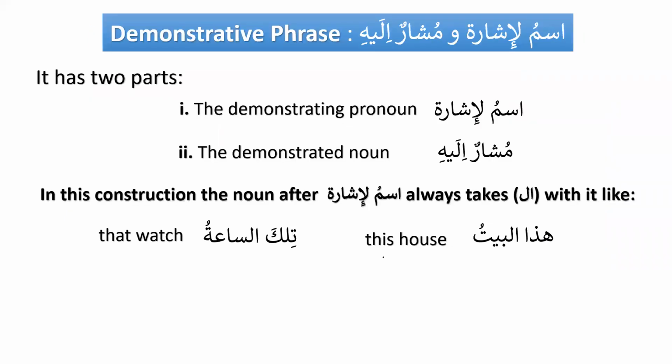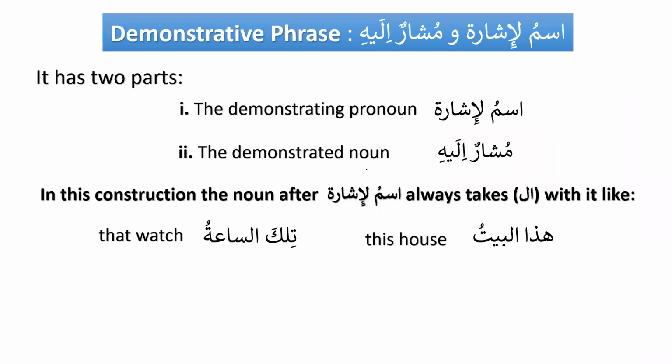So what is basically ismul ishara wa musharun ilayhi? As we can see here, it has two parts. The first one is the demonstrating pronoun, which is ismul ishara. And we have learned four of them. Do you remember the names? We have learned hadha, hadhihi, dhalika, and tilka, right? And inshallah, we will see musharun ilayhi, the demonstrated noun, the noun that